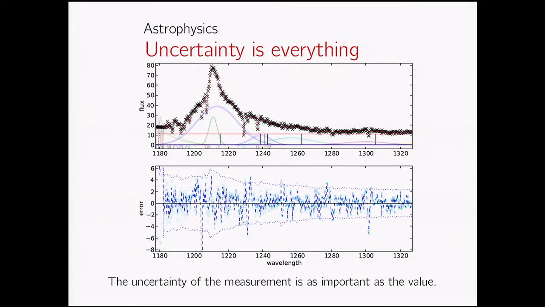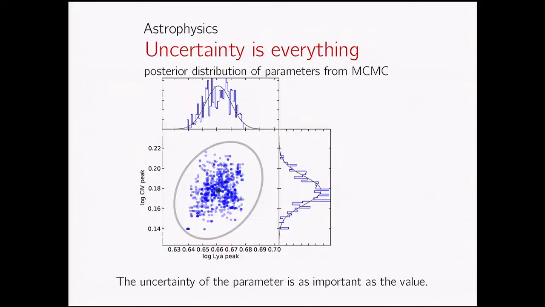This is a spectrum of a quasar. It's a bright object powered by a supermassive black hole, and it's plotted for other astrophysicists. You can see I've spent as much ink on the error, the uncertainty on the measurements in the bottom panel, as I have on the actual measurement in the top panel. Now, when I want to explore the uncertainty of the parameters in that model, again, what I emphasize is the bounds on our knowledge about these parameters.